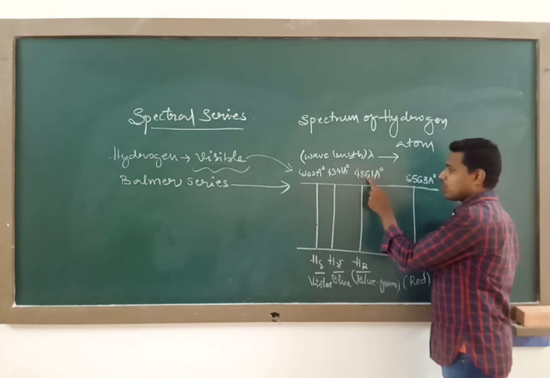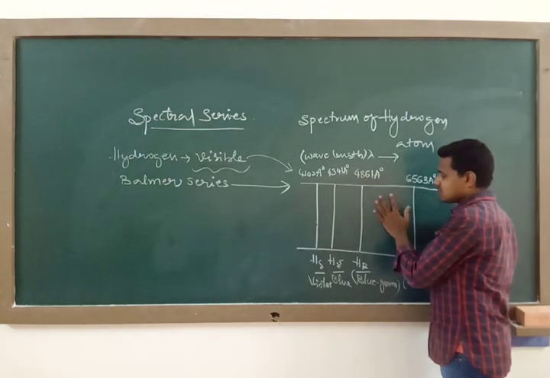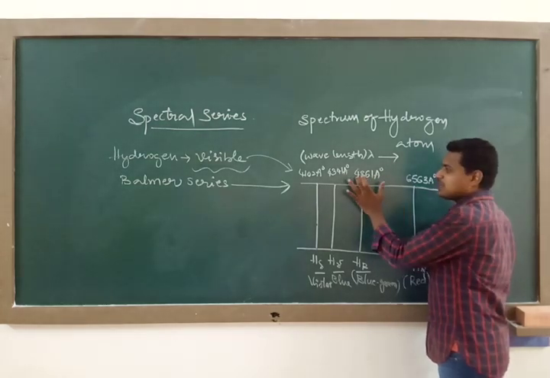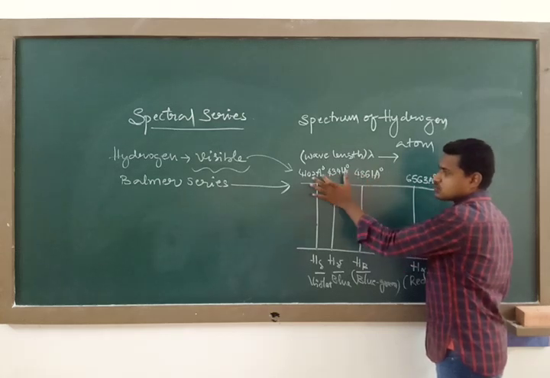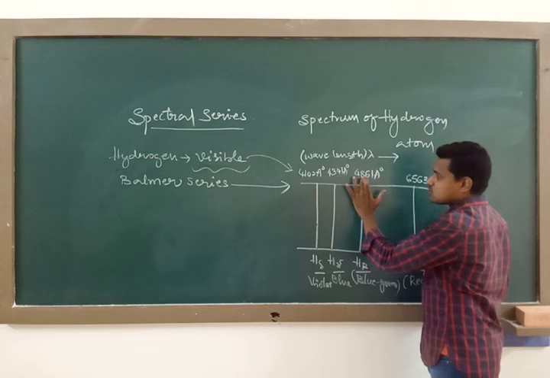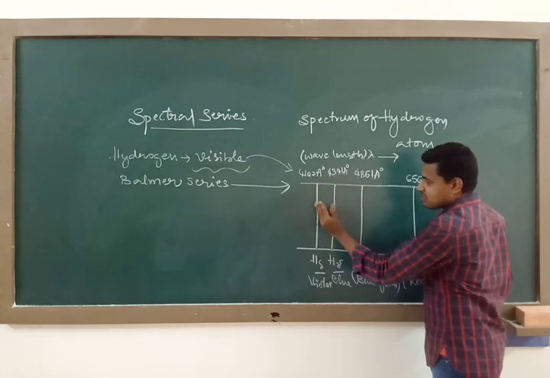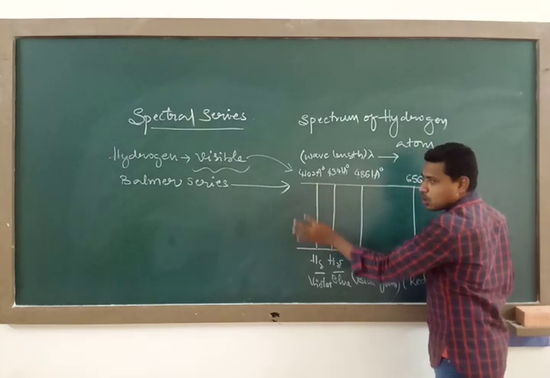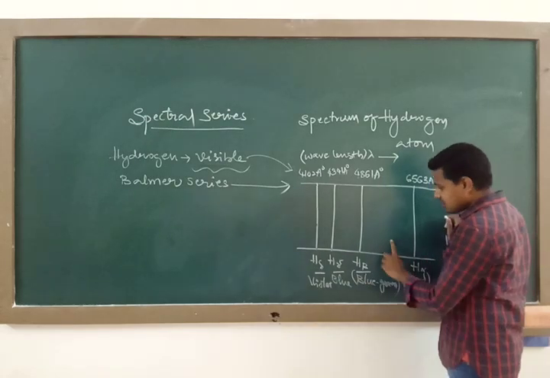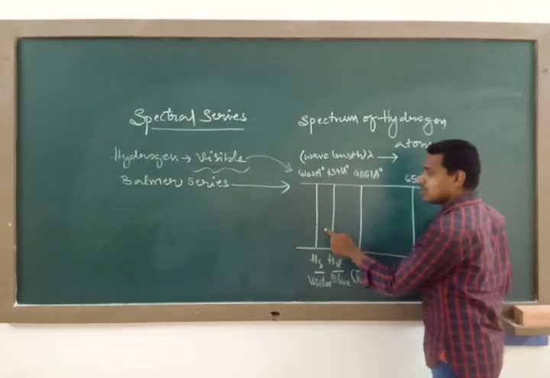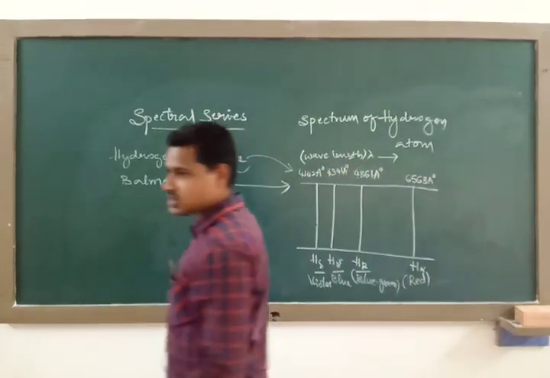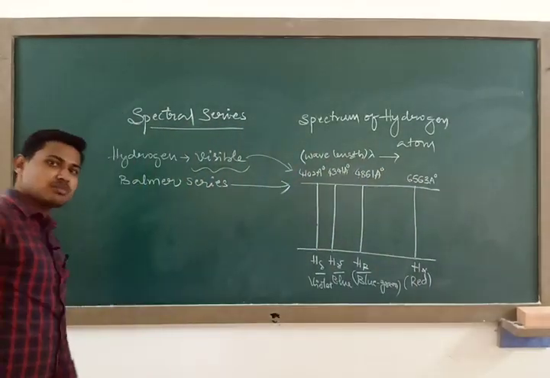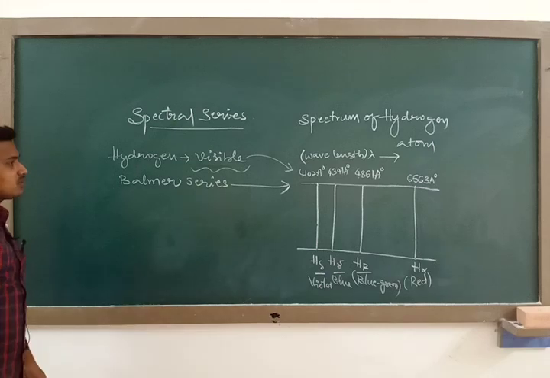It is far away, and between these all are in the 4000s only. As the wavelength decreases, lines become closer and closer. Intensity also becomes less.